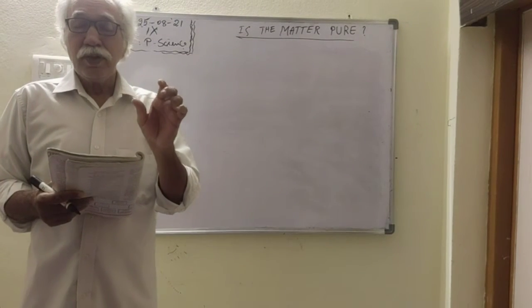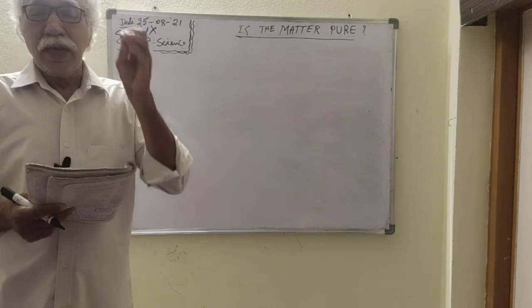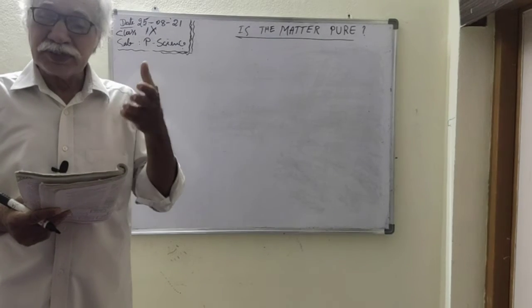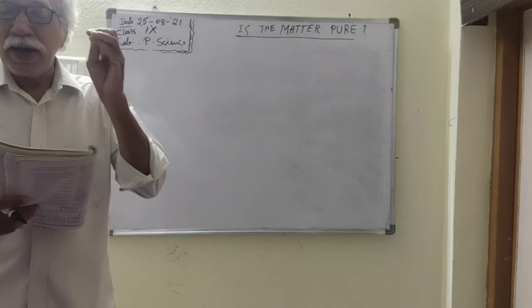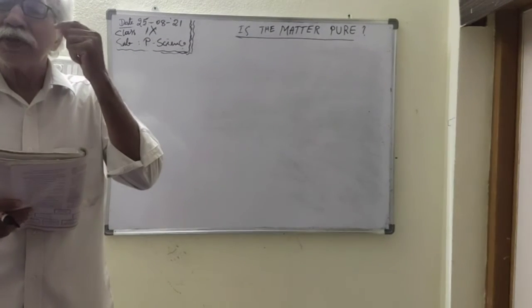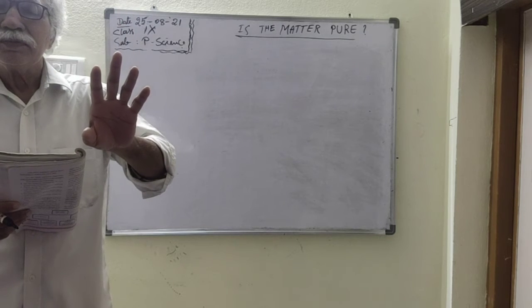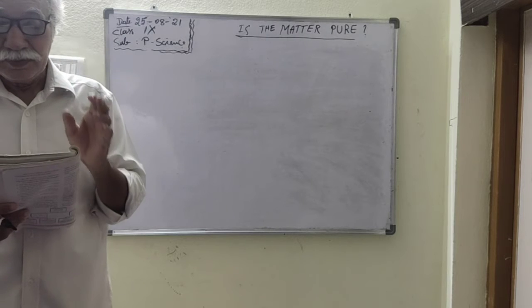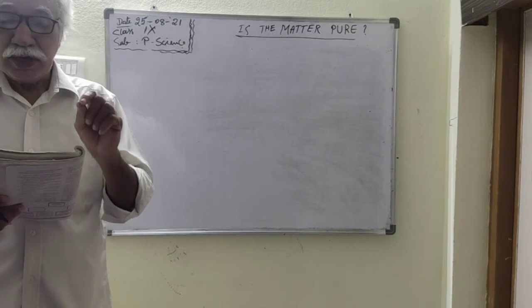Emulsion means when two or more liquids mix together heterogeneously. Therefore this emulsion is also a heterogeneous mixture. The particles are not visible to naked eyes. It looks like homogeneous, but it can scatter the light. So this is called emulsion.